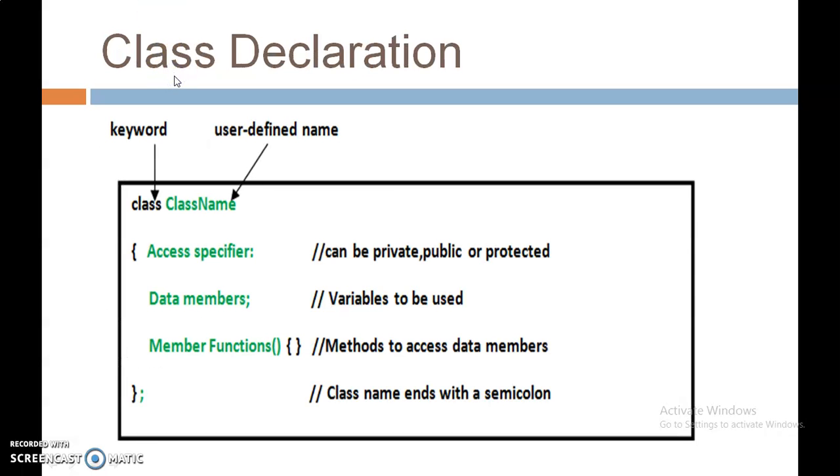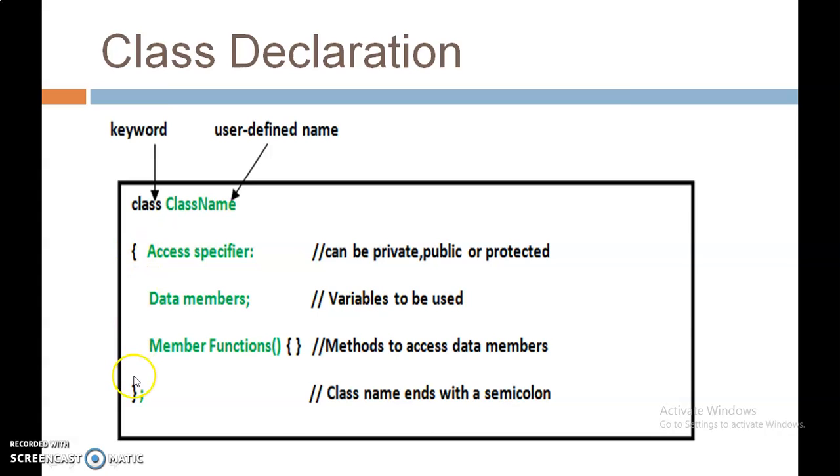Now let's see the class declaration. How to declare a class in a C++ program. It has a similar definition to structures in C programs. Here the class keyword is used to declare any class, and a user-defined name will be given to the class name.